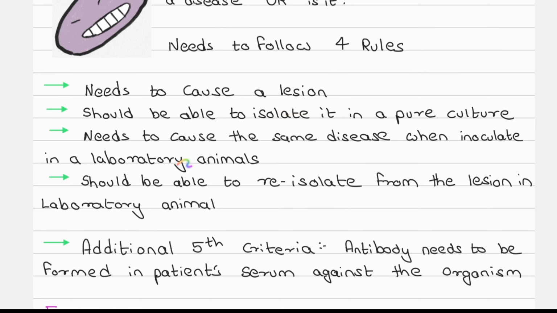The third is that it needs to cause the same disease when inoculated in a laboratory animal. So when I put this microorganism in a rat, it needs to cause the same disease. Let's say I put this in a rat and it shows some bony deformities, but in the patient it's causing muscle pain. That's not possible, right? They are different symptoms. It needs to cause the same disease in both, with the same symptoms. So that's the third rule.